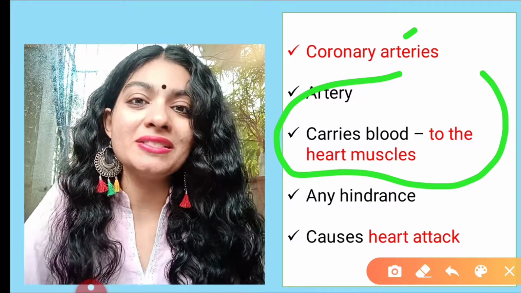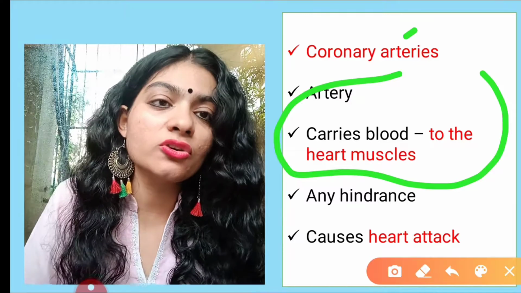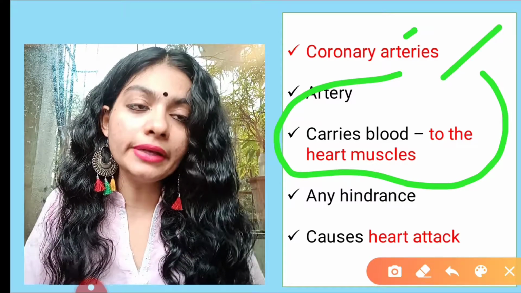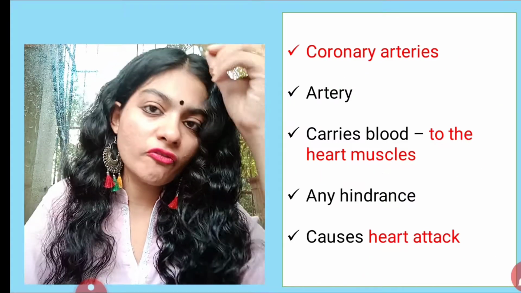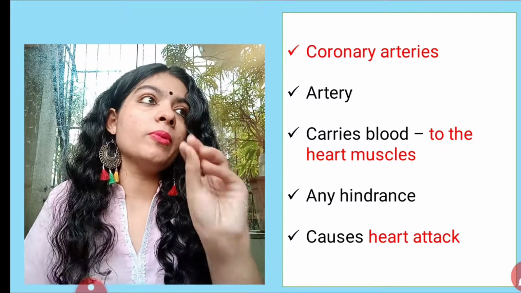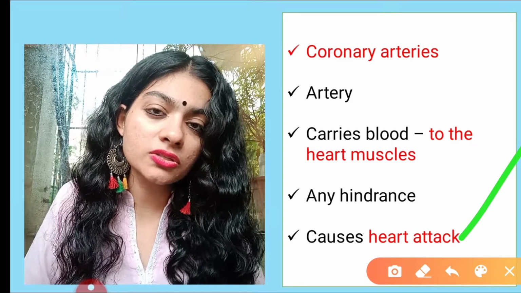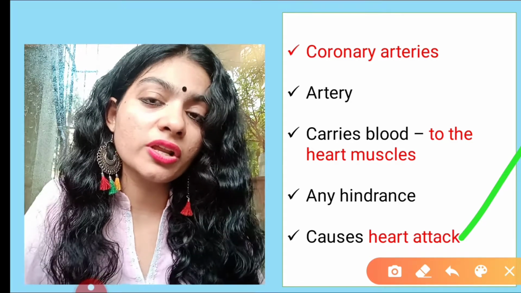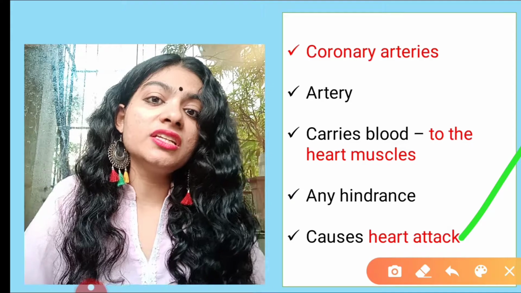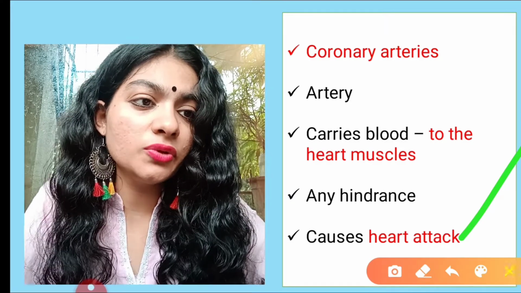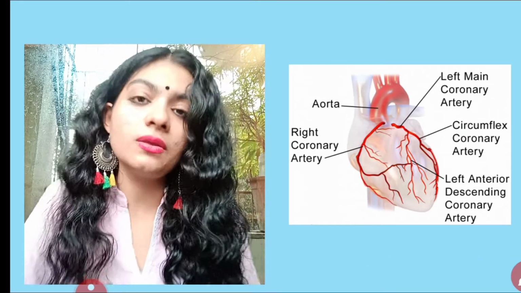An artery is a blood vessel which helps in the passage of blood. For the flow of blood towards the heart muscles, we have blood vessels namely the coronary arteries. If there is any hindrance or obstacle in this artery, maybe some accumulation, then it causes a problem called heart attack. So if they ask which disease is caused by an obstacle in the coronary artery, you need to know it is heart attack. This is the coronary artery, which you can see in the image.